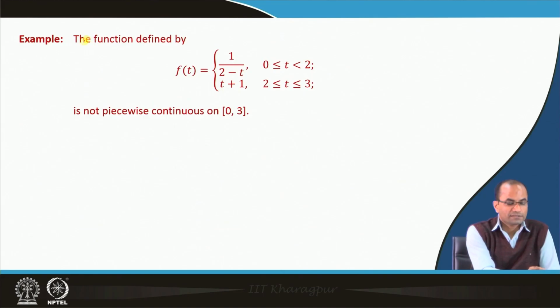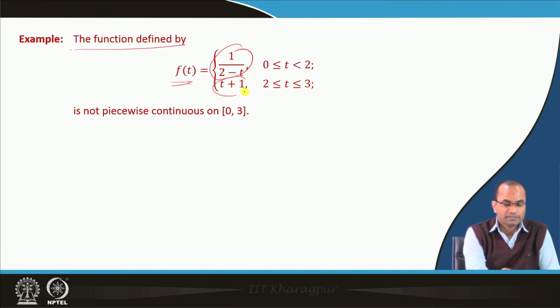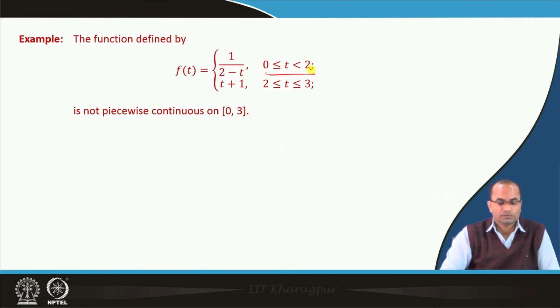Well, we have this example here: the function defined by f(t) as 1 over 2t plus 1 in the interval 2 to 3, and 1 over 2 minus t in the interval 0 to 2.